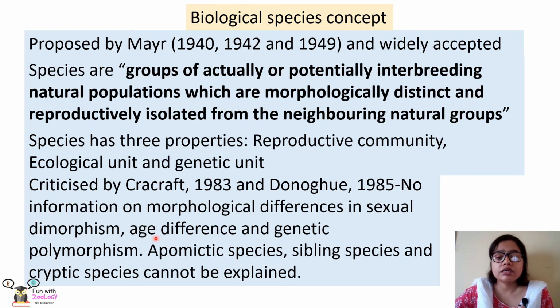Also, it could not explain age differences in animals or plants. For example, in animals, age differences can be seen in the pupa, larva and adult stages of a caterpillar or butterfly. They are so morphologically different from each other that the larva, pupa and adult could be said to be different species, but actually they are the same species having different morphological characters in different parts of their life cycle. So again, the biological species concept could not explain age differences, and also genetic polymorphisms. Also, apomictic species, sibling species, and cryptic species could not be explained according to the biological species concept.